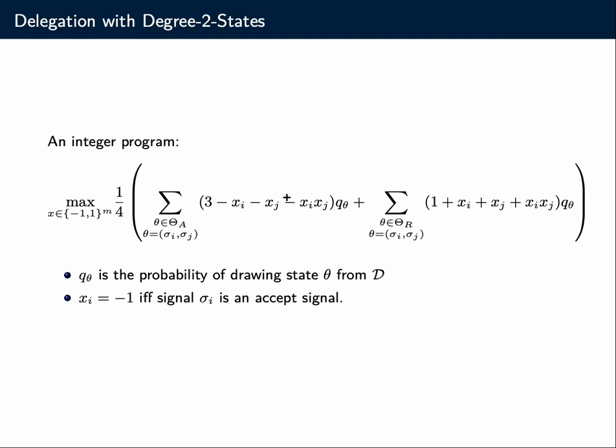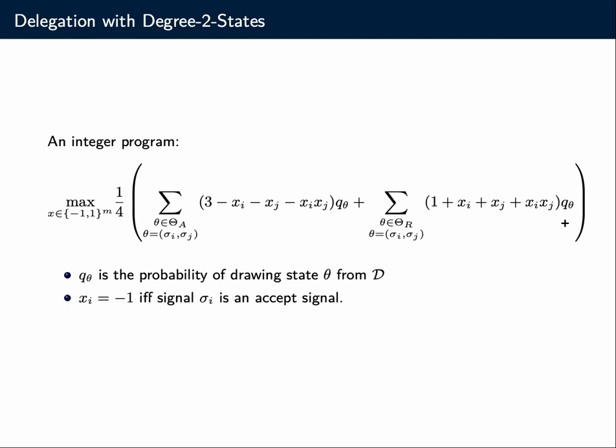Otherwise, it becomes a 0. Same thing over here, correspondingly, where we have the rejectable states of nature, and this becomes 4 exactly when both x_i and x_j are +1, so both incident signals are reject signals. Otherwise, it becomes 0. Then we multiply this by 1/4, and we have the probability mass of the correctly classified accept states and the probability mass of the correctly classified reject states.